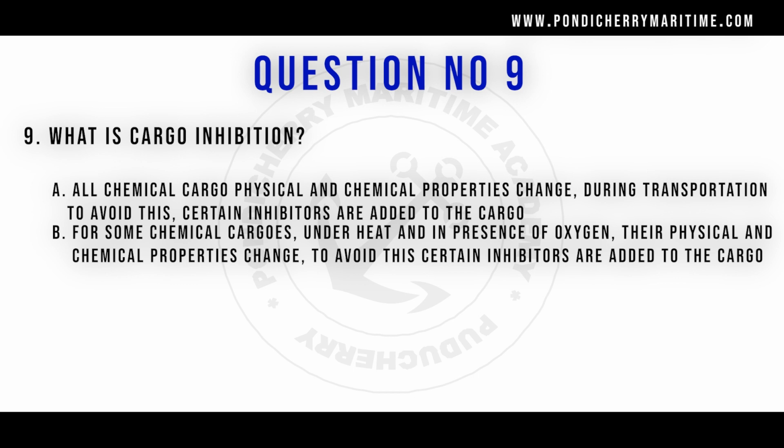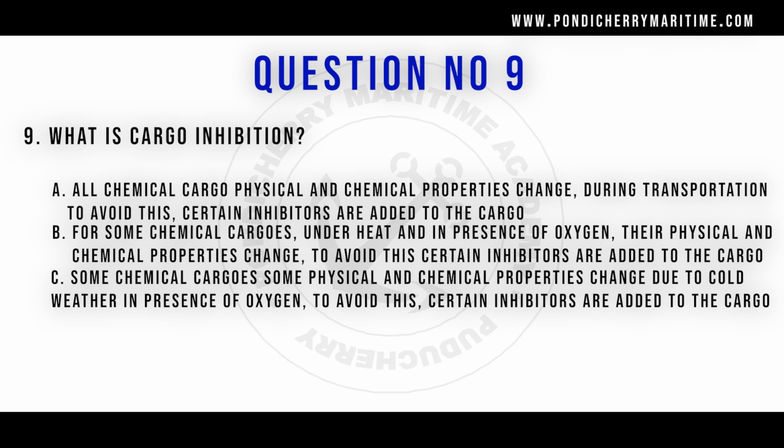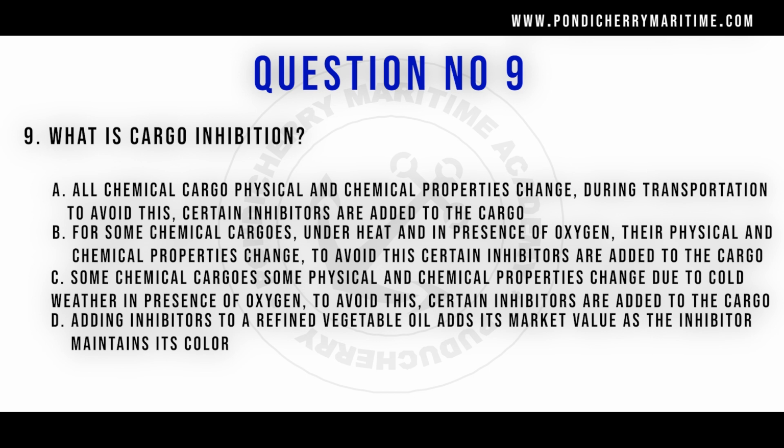To avoid this, certain inhibitors are added to the cargo. Option C, some chemical cargoes, some physical and chemical properties change due to cold weather in presence of oxygen. To avoid this, certain inhibitors are added. Option D, adding inhibitors to a refined vegetable oil adds its market value as the inhibitor maintains its color.